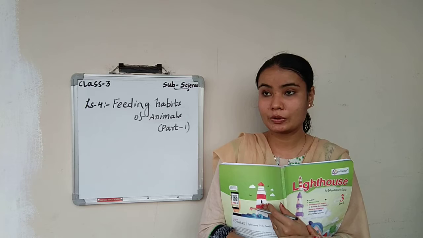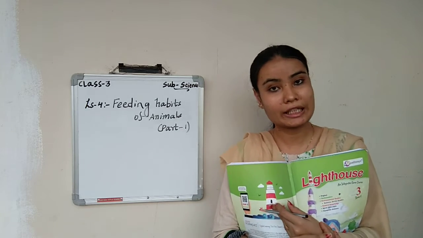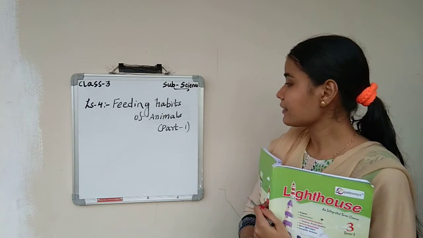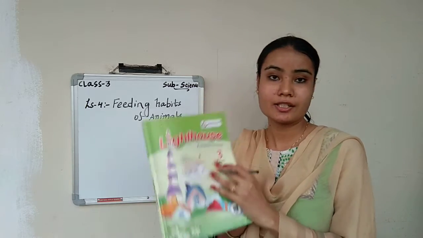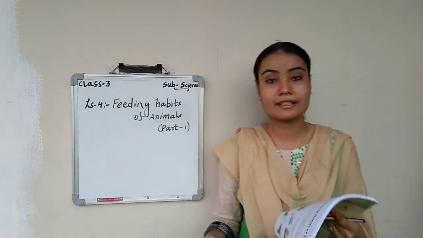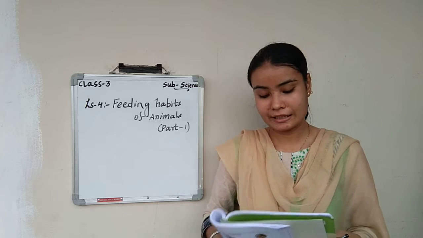From term reader we have completed 3 lessons, lesson number 1, 2 and 3, and now we need to start with the 4th lesson. The 4th lesson is feeding habits of animals. All the 3rd class students, take out your term reader, science, lesson number 4, that is on page number 102. Okay, let us start.